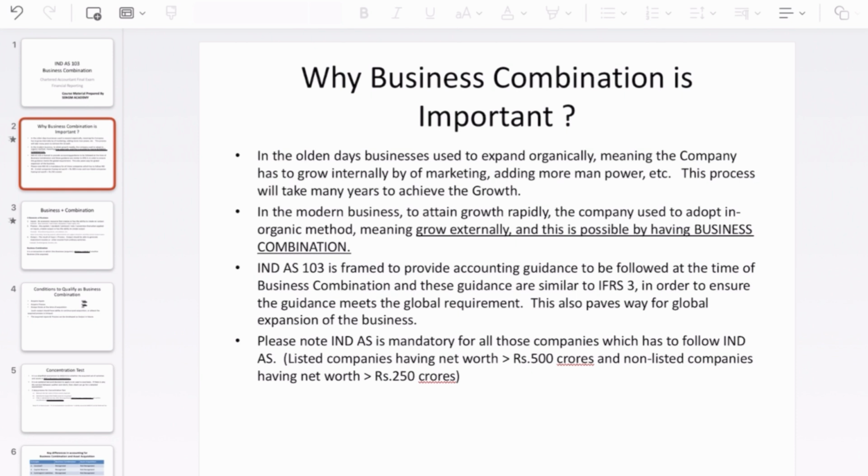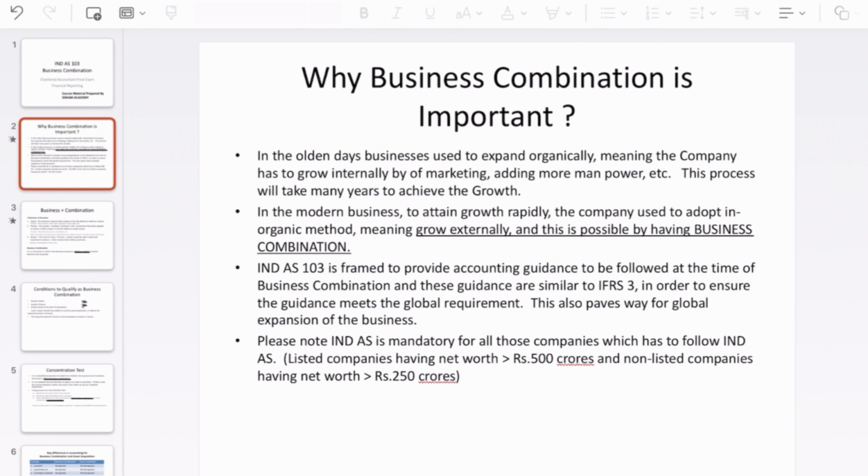In this slide we will see what accounting guidance needs to be followed for business combinations. When a business is going to acquire another business, what accounting guidance needs to be followed is given in detail in IND AS 103. Just to note, this guideline needs to be followed by all companies for which IND AS is mandatory.